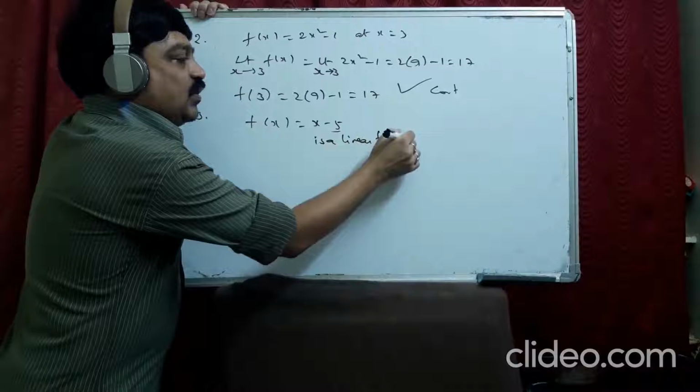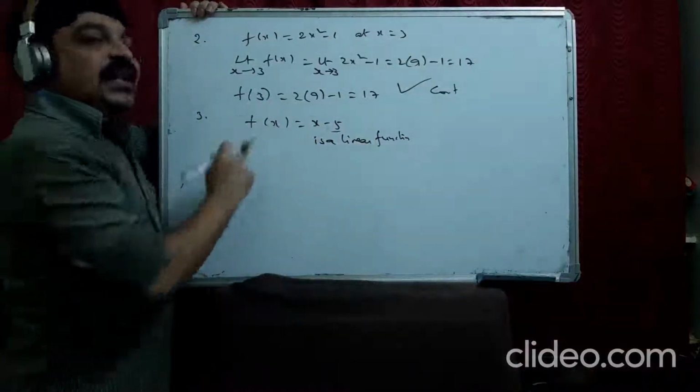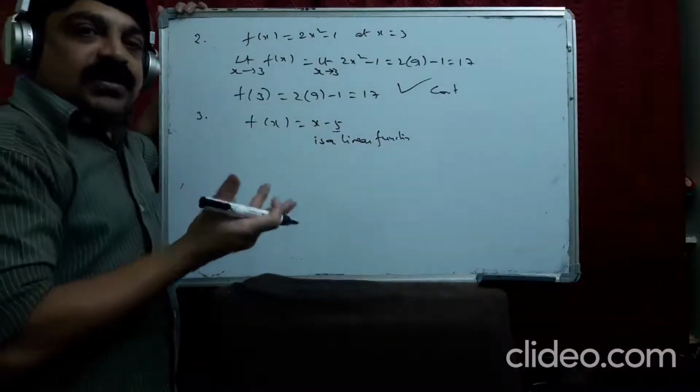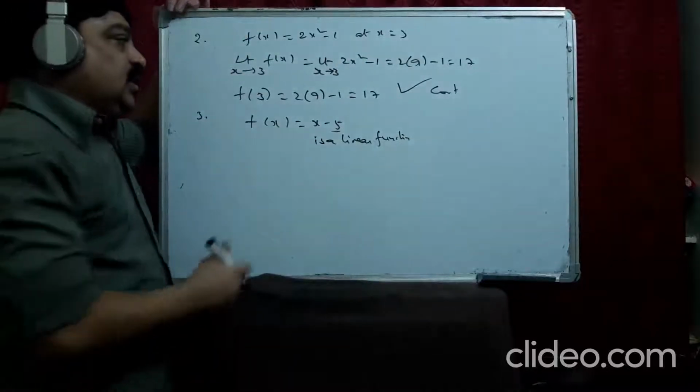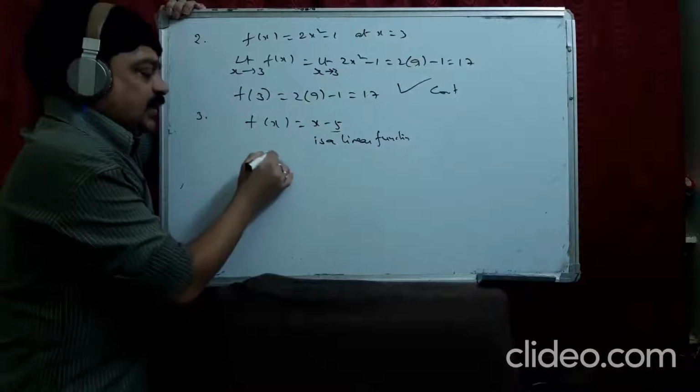Agree? Linear means of degree 1. So when it is a line, does it break anywhere? No, it won't be breaking anywhere. It will go on continuing like that. So what can you say directly? It is continuous